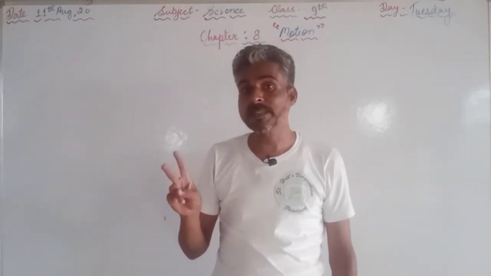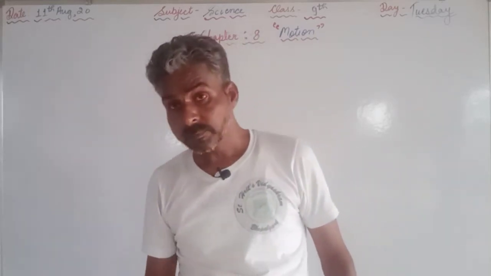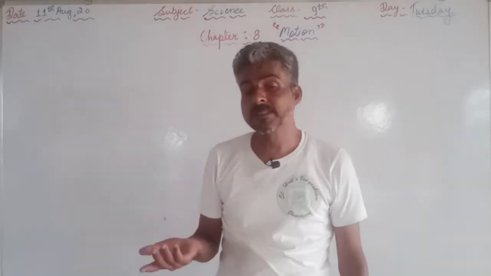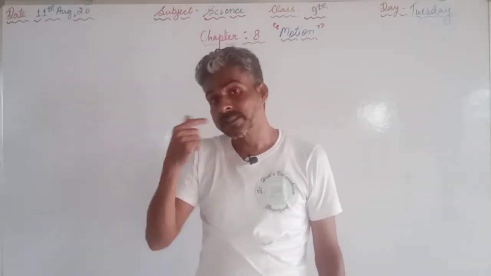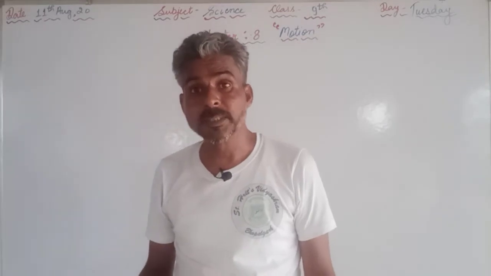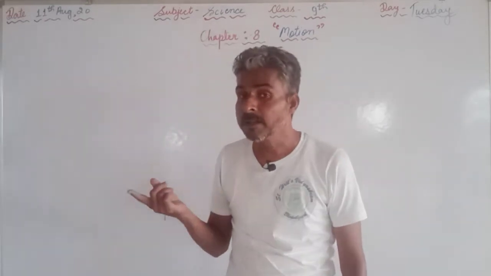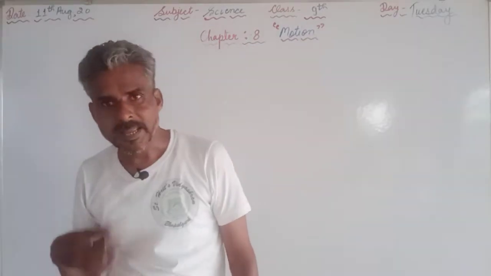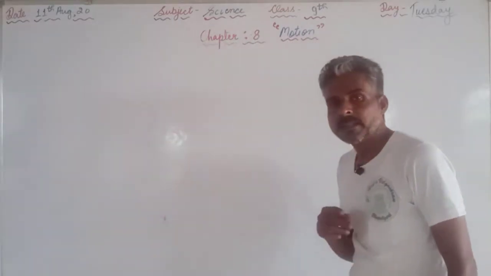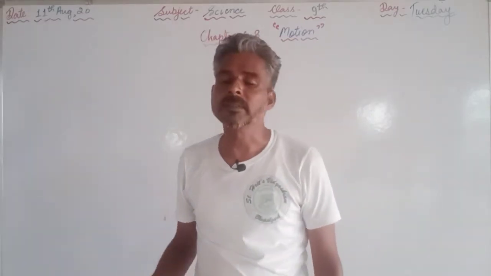Both have the same SI unit, that is meter per second, and there is no difference in that, but more differences are there. As distance is taken in speed, speed is a scalar quantity, whereas velocity is a vector quantity. The next difference is that speed cannot be negative, but velocity can be negative. We have discussed all these points.